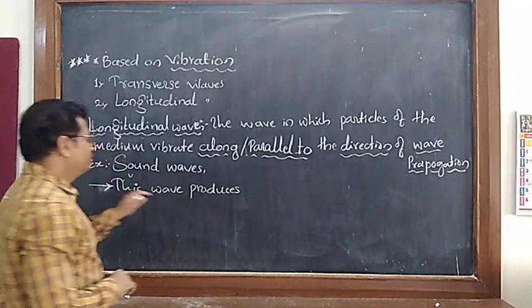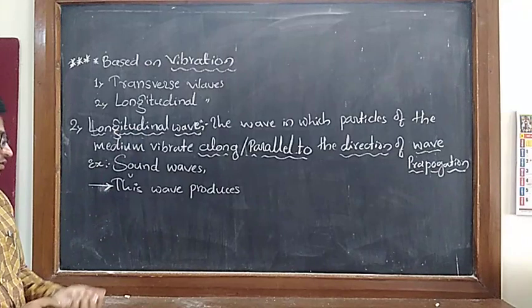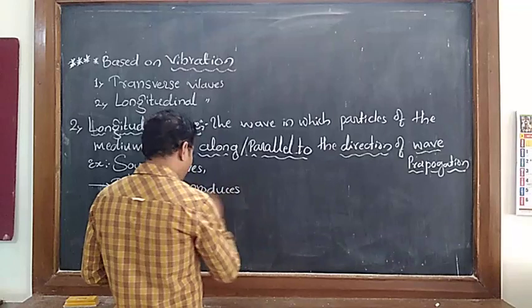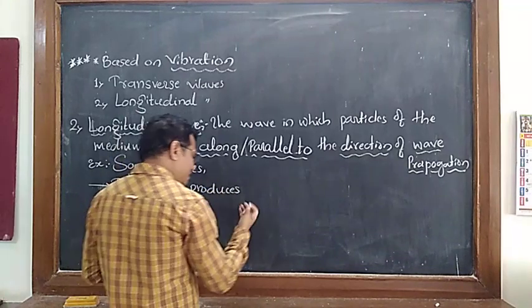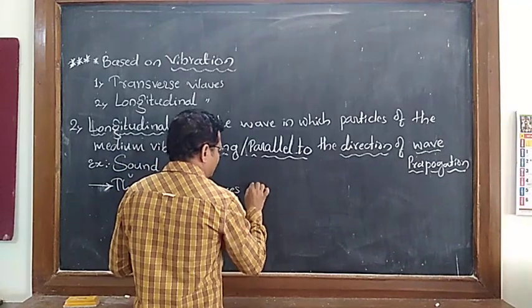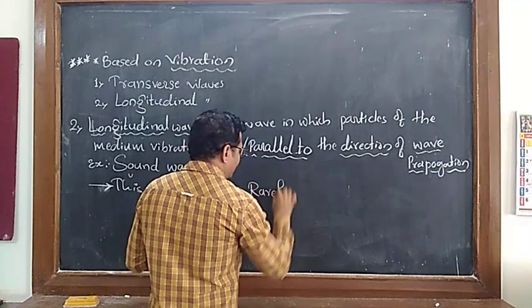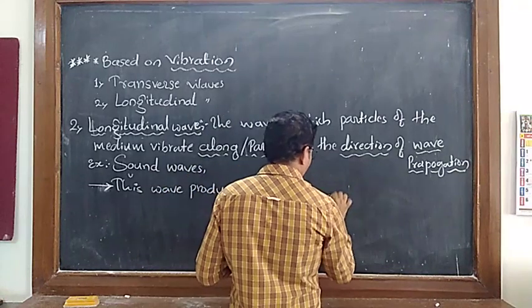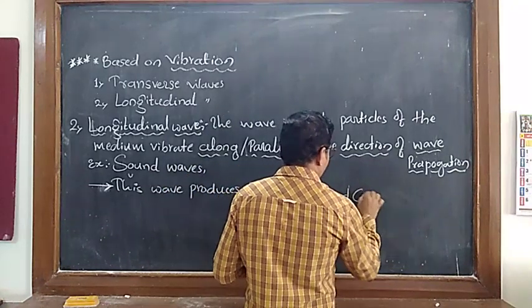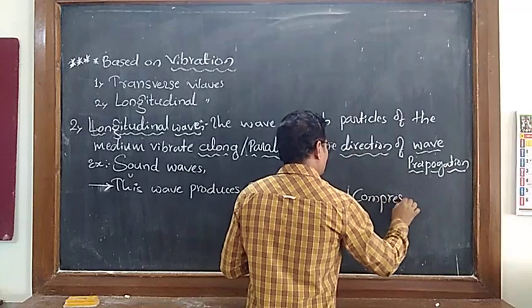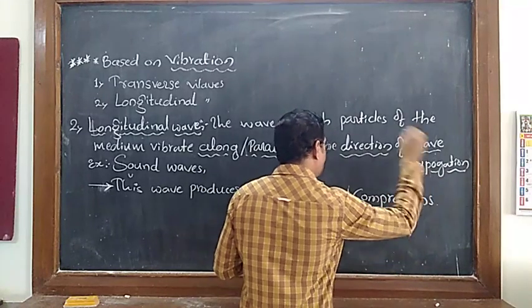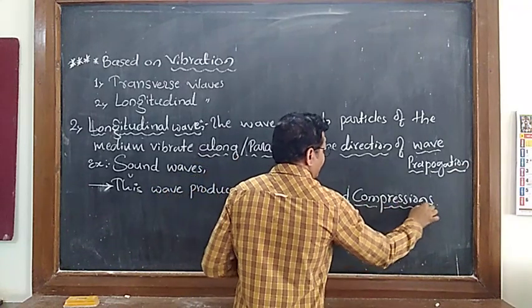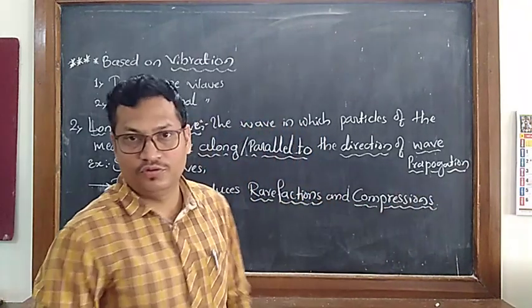This wave, the longitudinal wave, produces rarefactions and compressions. Important new words: rarefaction and compression.